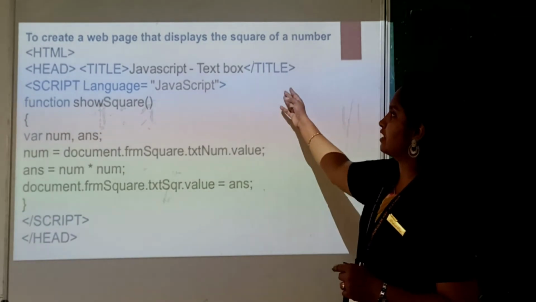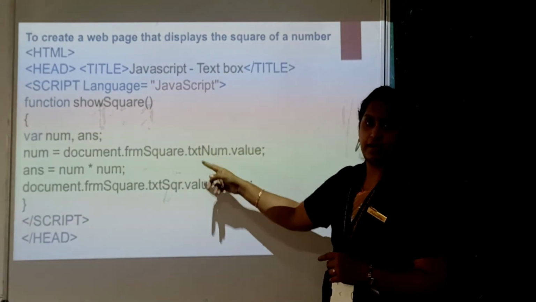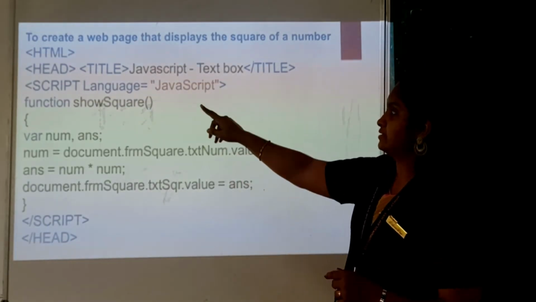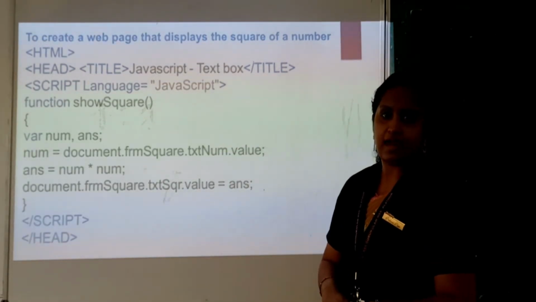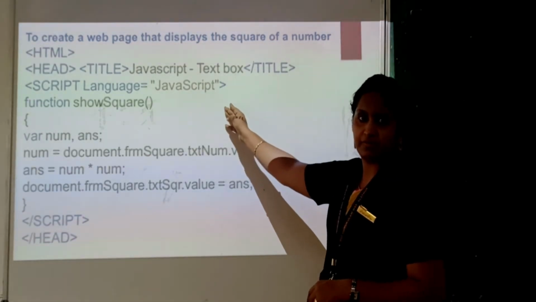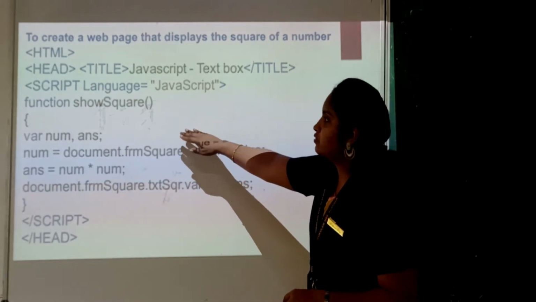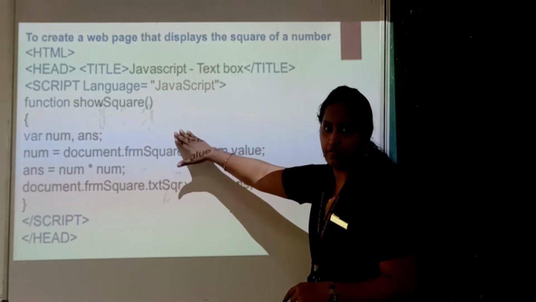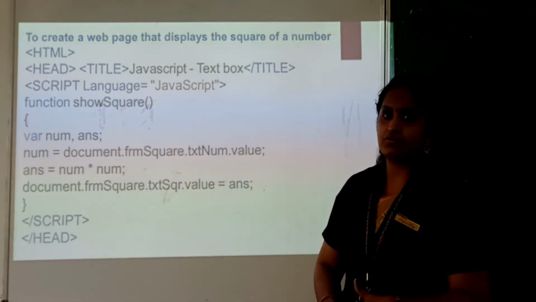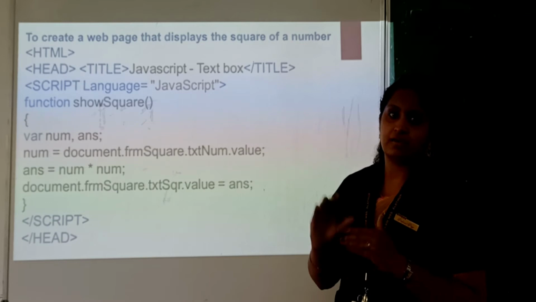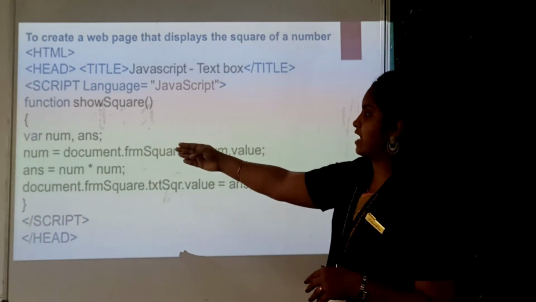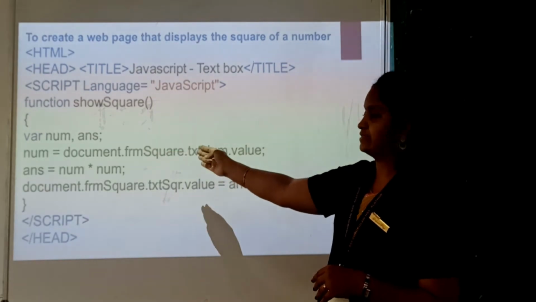We have included the scripting language inside the head tag. Here you can see script is the tag and language is the attribute, and here we are using JavaScript. We are using the function showSquare. We use the keyword function because we should specify a function in JavaScript. Next we have introduced the variables number and answer.